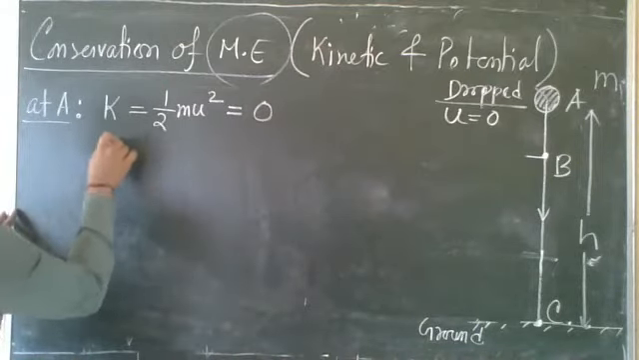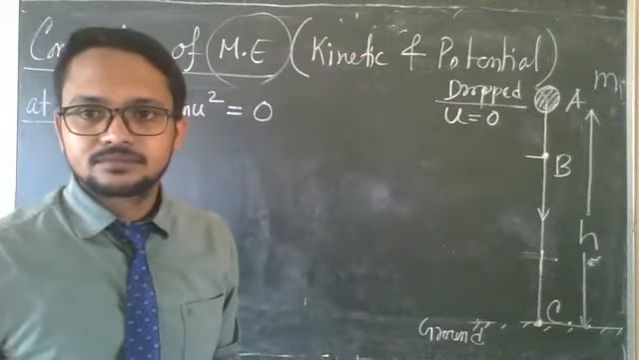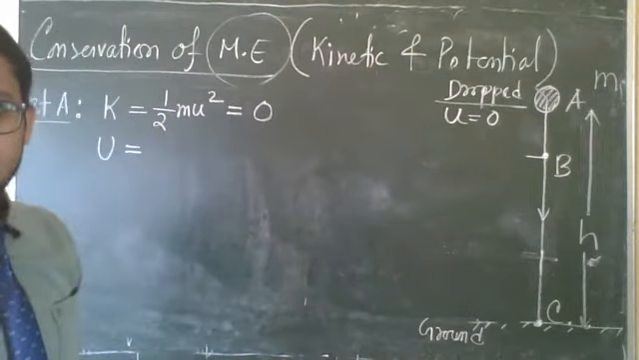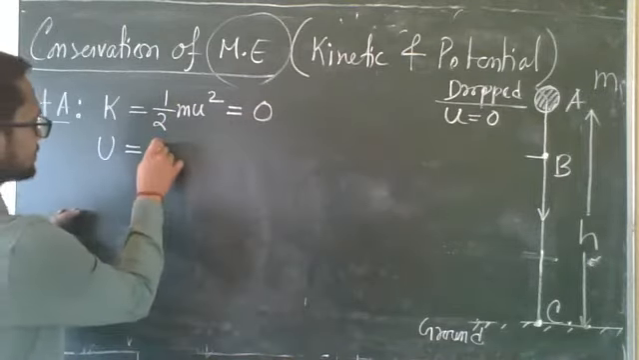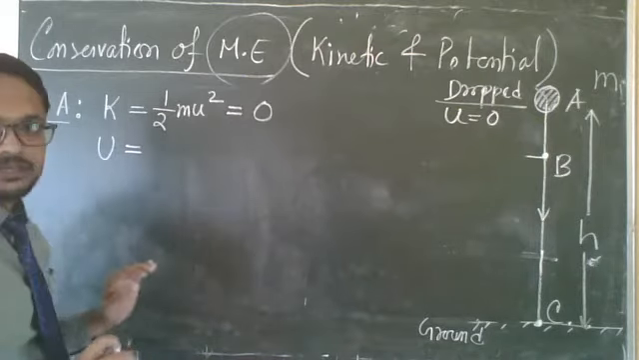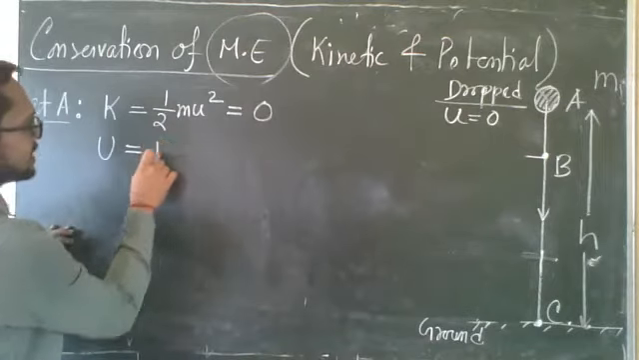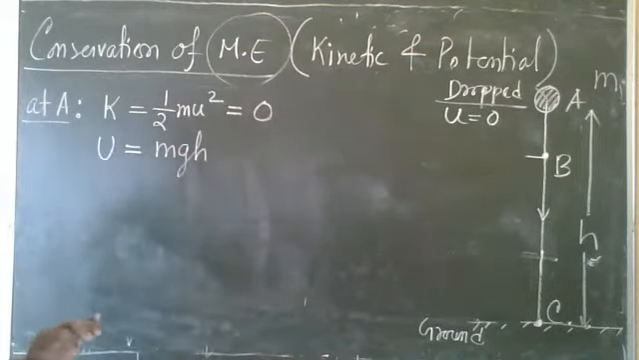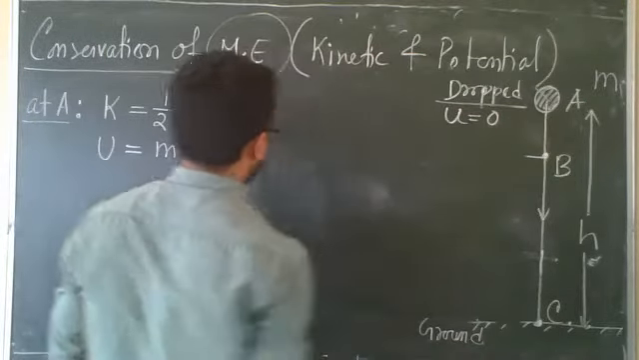What will be the potential energy at point A? Potential energy formula is mgh, and it will be highest at point A. This is at a height h from the ground.